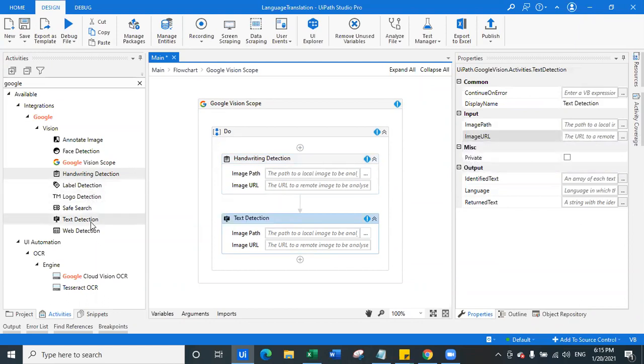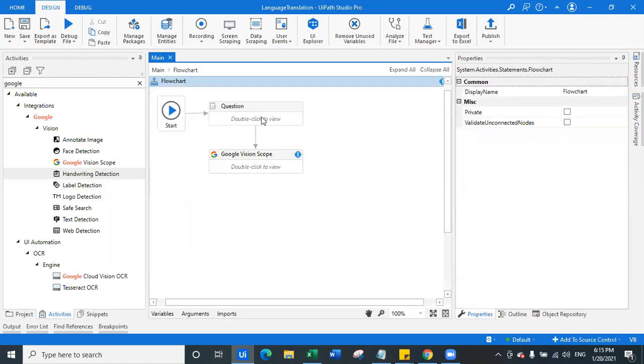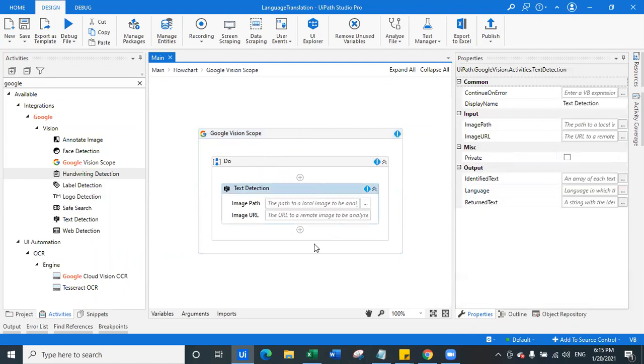Okay, so let's use text detection instead of handwriting detection. So what we are going to do is, rather than taking input from user, we are going to download a couple of documents, pass the document here, and identify the text based on that.